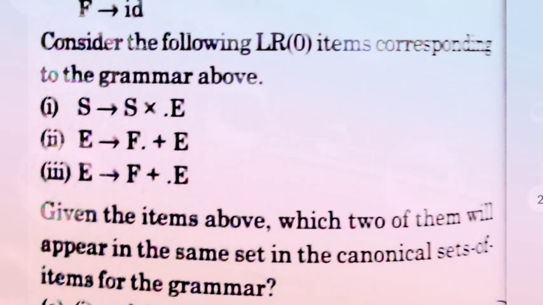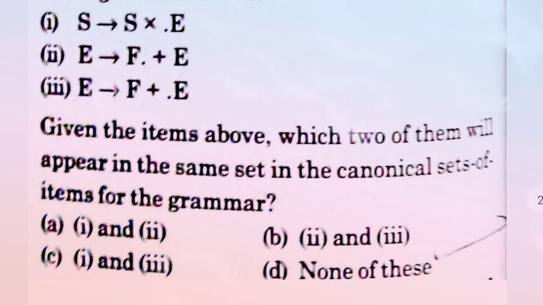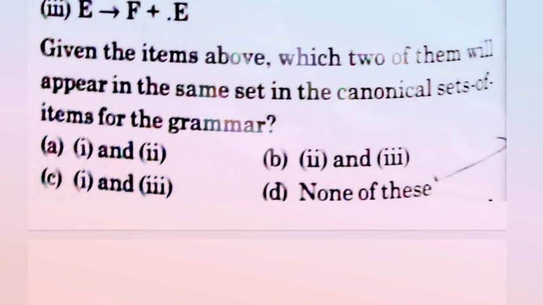First, S → S * . E, second, E → F . + E, and third, E → F + . E. Given the items above, which two of them will appear in the same set in the canonical set of items for the grammar? The correct answer is option D, none of the above.